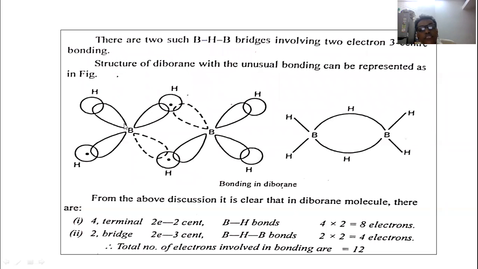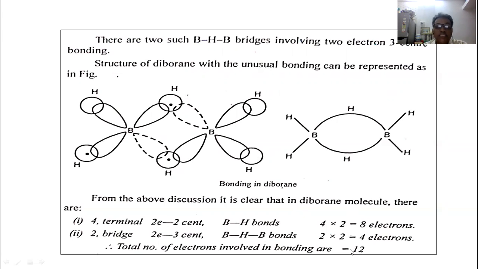Now there are two boron hydrogen boron bridges, each two electron three center bonding. So 2 into 2 is 4 electrons, and the total is 12 electrons, which we know are present in the diborane molecule.